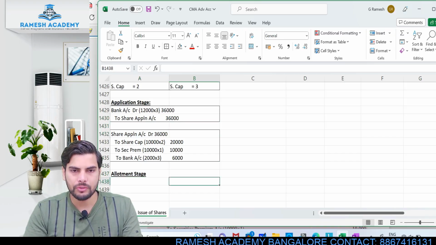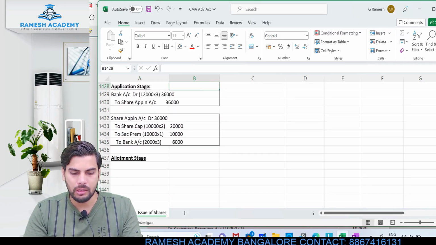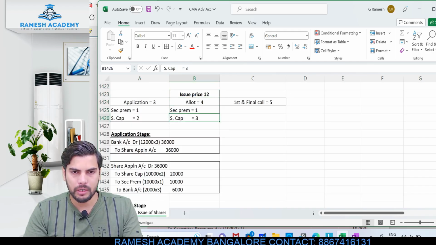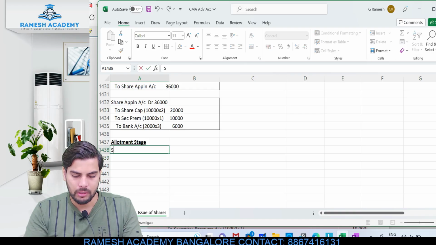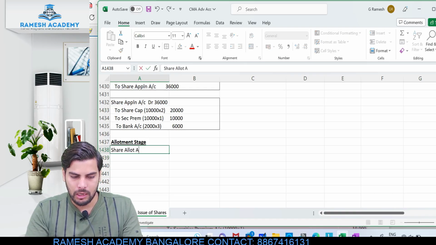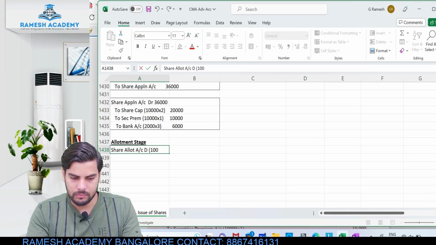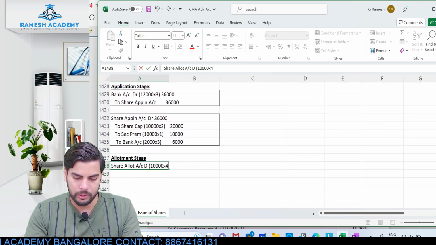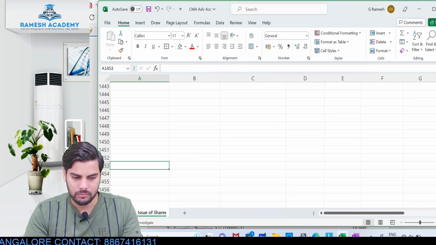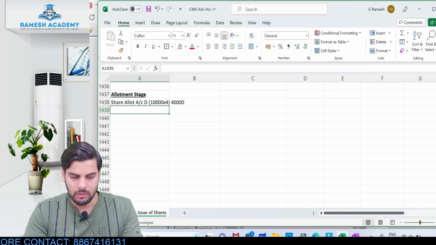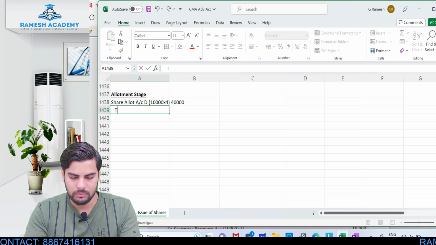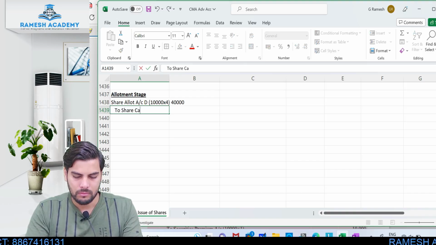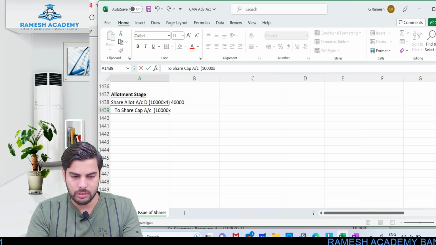Allotment stage, the due entry is not going to change. Okay, here also if you see, 1 rupee of securities premium is included in allotment. Okay, so what will be the due entry? The due entry will be share allotment account debit 10,000 into, how much is the amount which I am supposed to collect at allotment? 4 rupees. Okay, so this would be 40,000 to what? To share capital account 10,000 into 3 rupees.